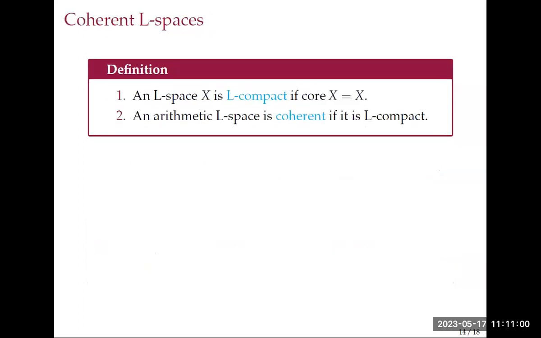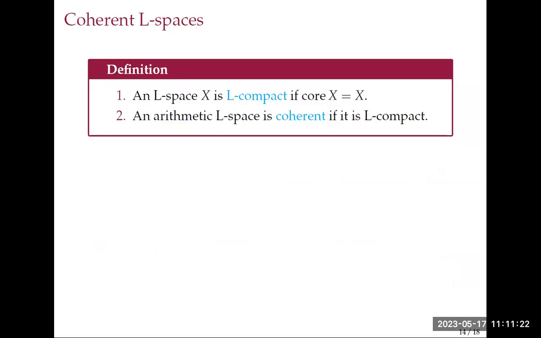And to characterize coherent spaces, you have to add the condition that the frame is compact, saying the top element is compact. How does that occur in the Priestley dual? Well, that just means if I take the core of the whole space, it stays the whole space.